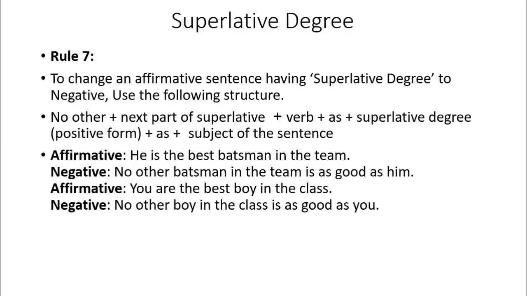So in rule number 7 we have some superlative degree as our affirmative sentence. To change an affirmative sentence having superlative degree to negative, use the following structure.